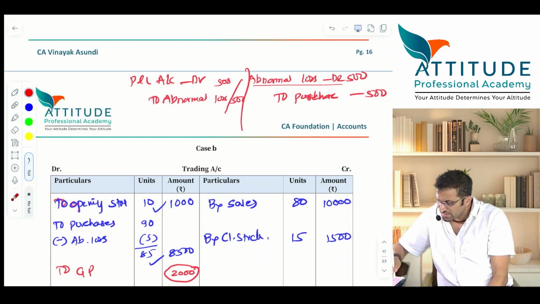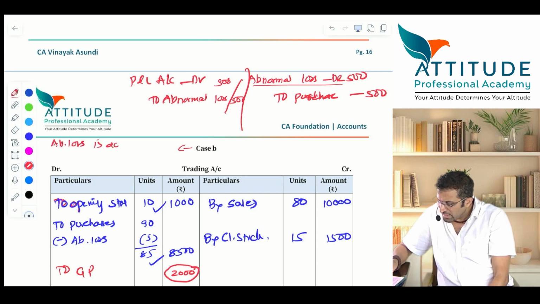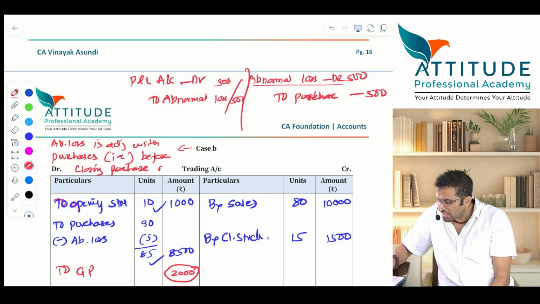So what is case B? Case B is, abnormal loss is adjusted with purchases. That is before closing. That is before closing what account? Purchase account. That is why this is a case.